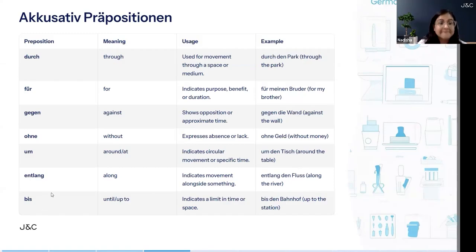Next is bis. Bis means until or up to. It indicates limit in time or space. Bis den Bahnhof, up to the station. Until this point. Again it is den Bahnhof because Bahnhof here is accusative masculine, and it is den for definite article. So the accusative prepositions are durch, für, gegen, ohne, um, entlang, and bis. The meanings are very much clear.